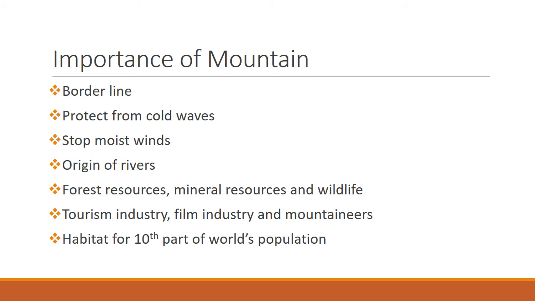Now, let's take the example of India only. The Himalayas are the natural border for India. They protect us; invasion from China could have been much easier if we did not have the Himalayas. But that is the borderline not only for India but for all the countries which have mountain ranges.